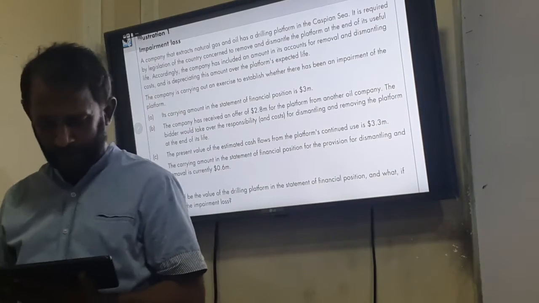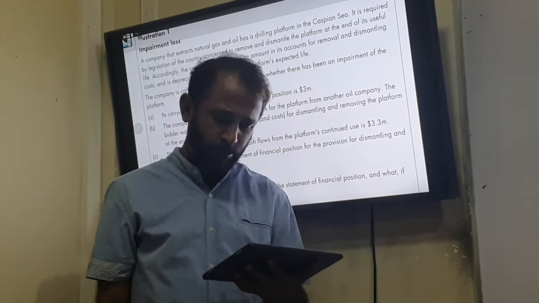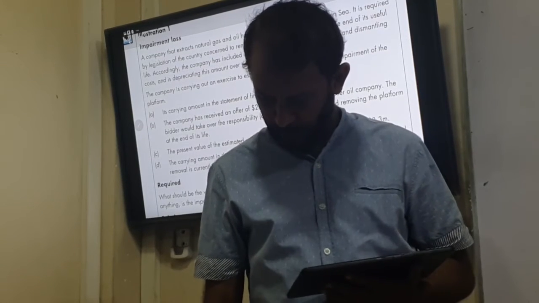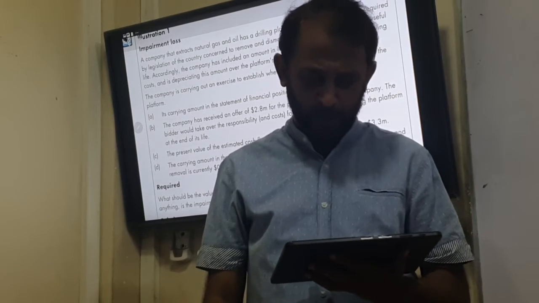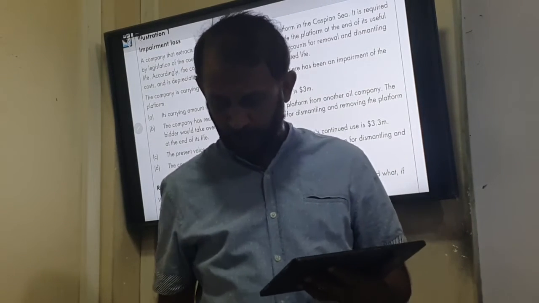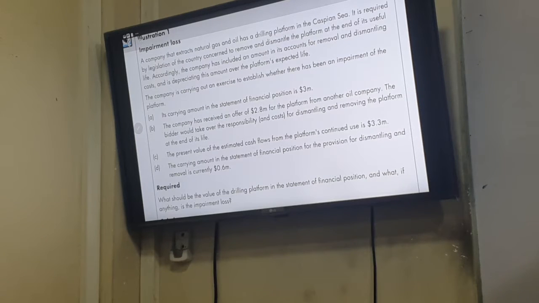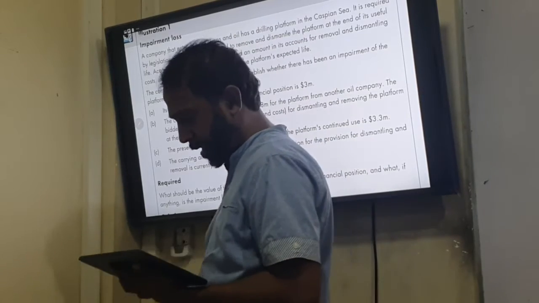The company is carrying out an exercise to establish whether there has been an impairment of the platform. Its carrying amount in the statement of financial position is 3 million. The company has received an offer of 2.8 million for the platform from another oil company.